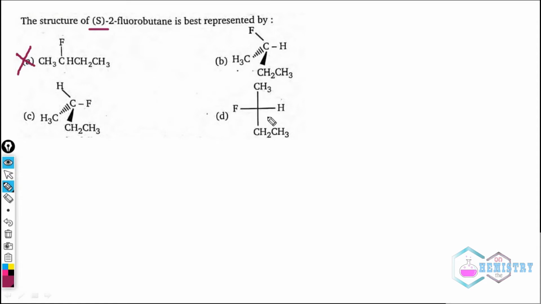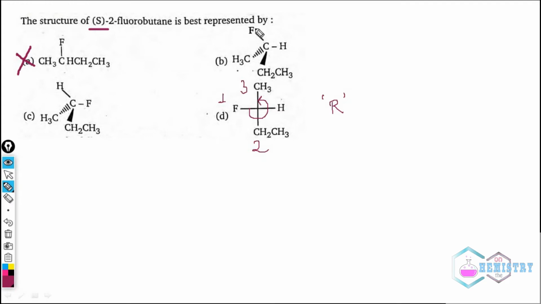Now doing RS nomenclature on a Fischer projection is easy. So if we assign priority to the groups, fluorine will be 1, this will be 2, and this will be 3. So 1, 2 and 3, this goes back way, and this will be R. So this is not the S conformer.